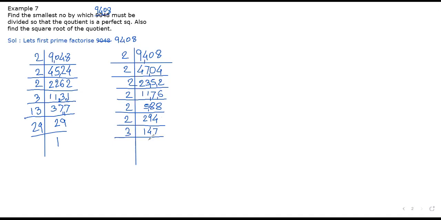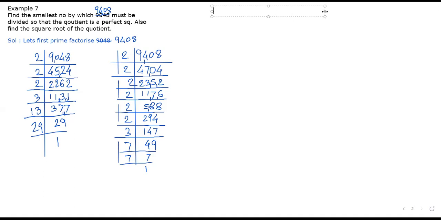Now by 3. 3 49s are... 3 7s are 21 and 7 1s are 7. Yes or no? Yes, yes. Pair of 2, pair of 2, pair of 2, pair of 7. Again, just a 3 is extra. Yes or no? Yes, sir.